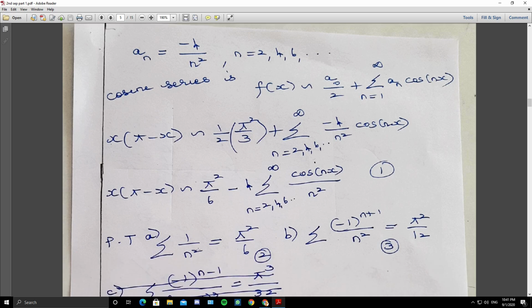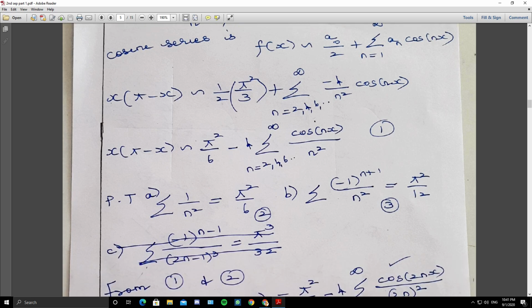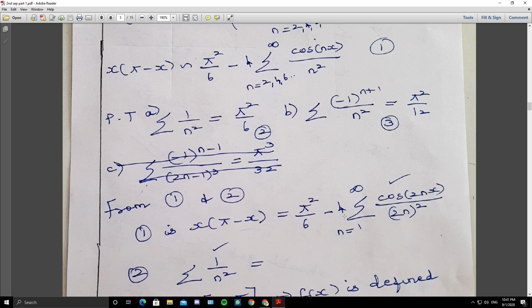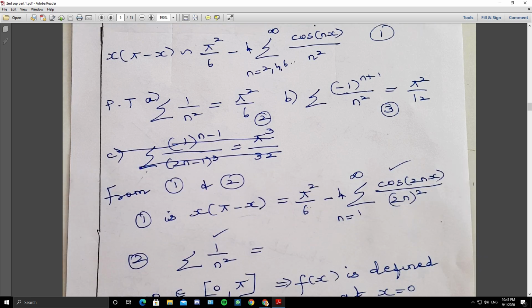Now we have to deduce these two. So the first one, summation 1 by n square equals pi square by 6. Whenever you have to prove something, take the Fourier expansion as 1, and whatever you have to prove, take it as 2. Compare the summation part. So I have ticked the summation part. See, this is a Fourier expansion, and what we have to get? Summation 1 by n square. So compare the summation part.